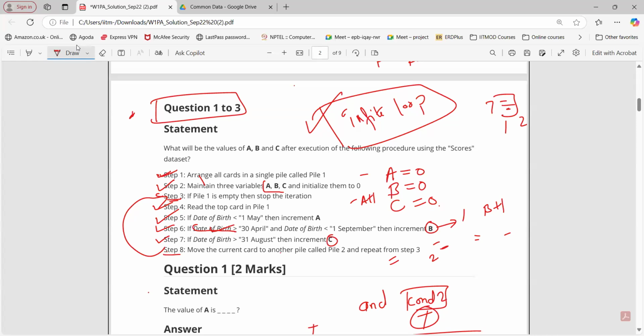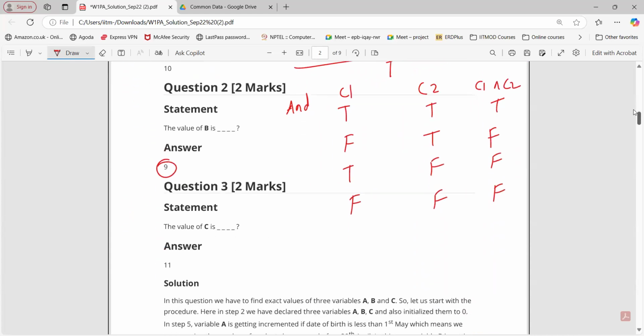There may be a case in a further question where we have to increment A, B, C, all three variables, right? For some particular card. It may happen. Okay. Great.